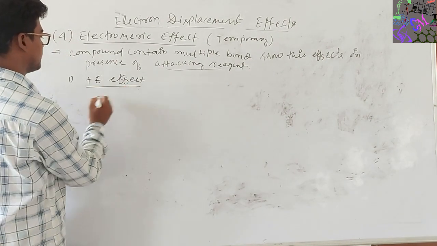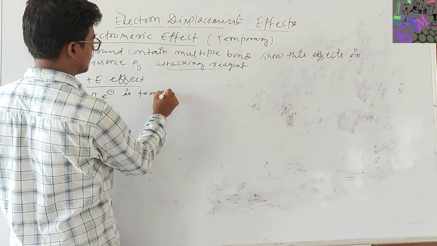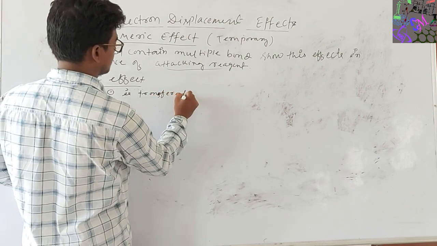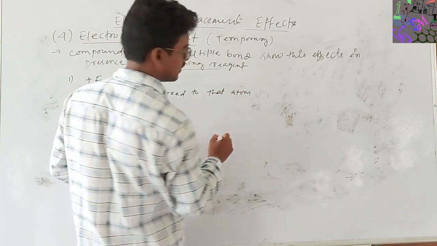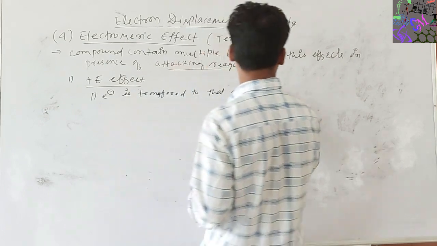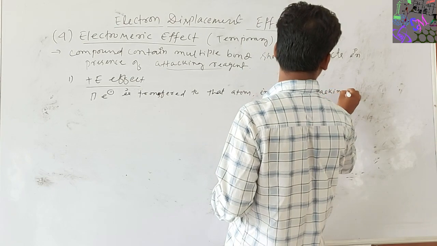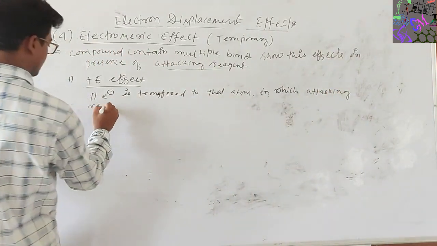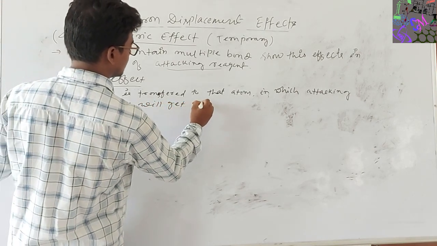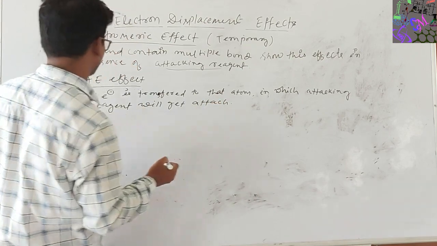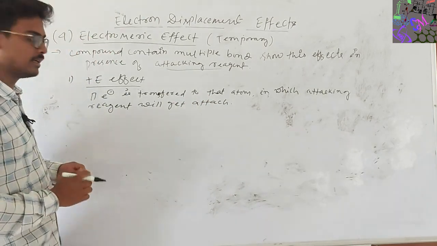In the plus E effect, the pi electron is transferred to that atom in which the attacking reagent will get attached.